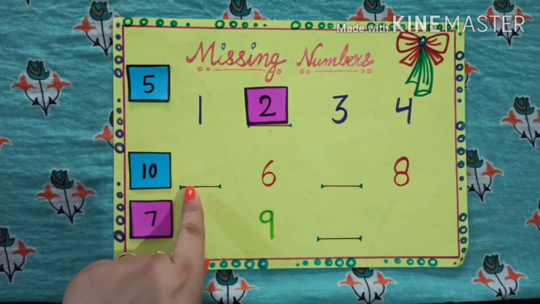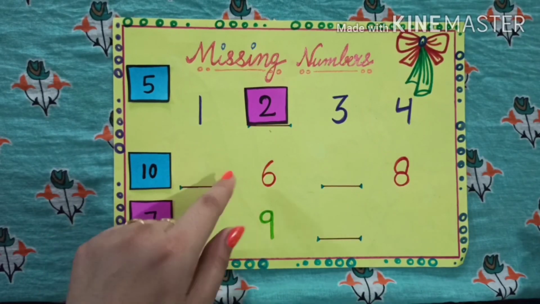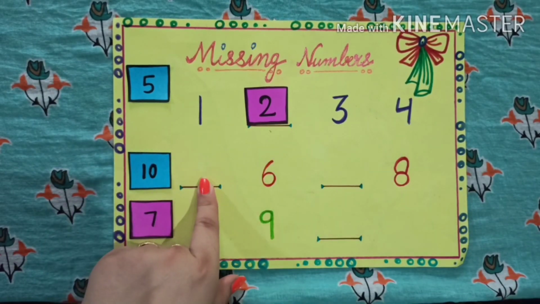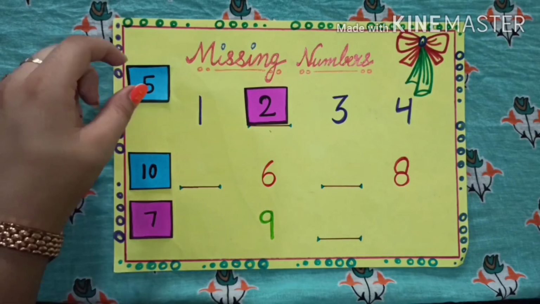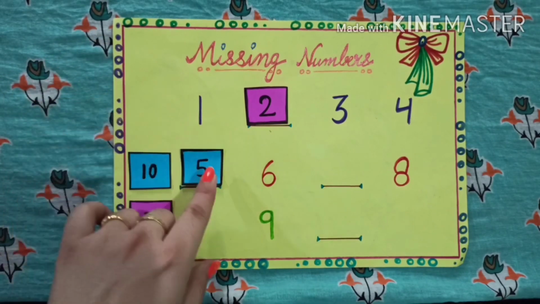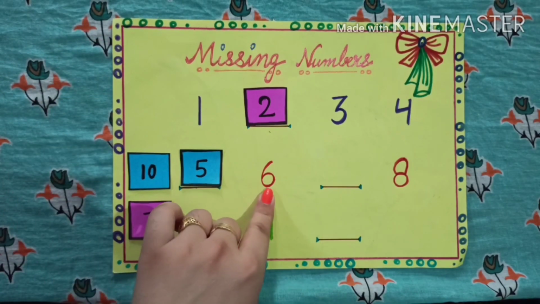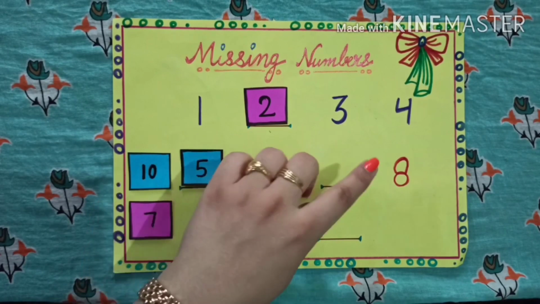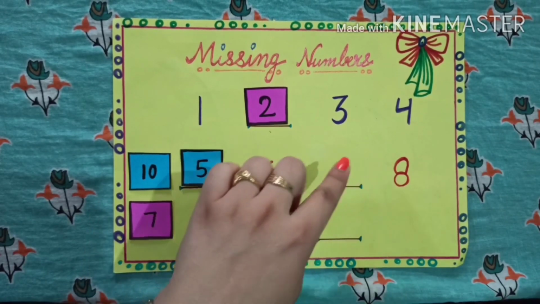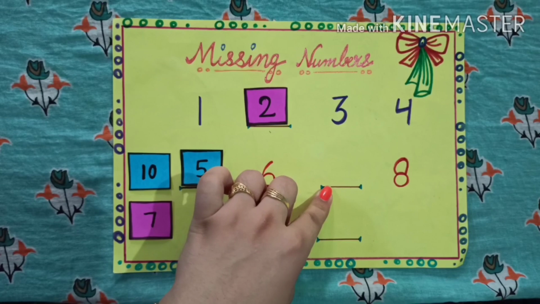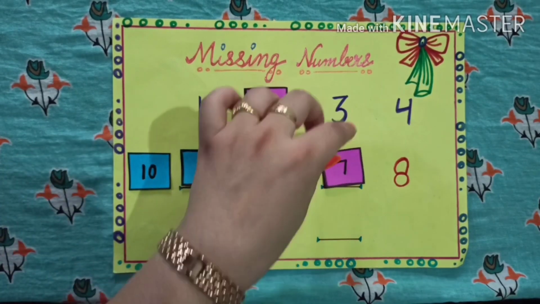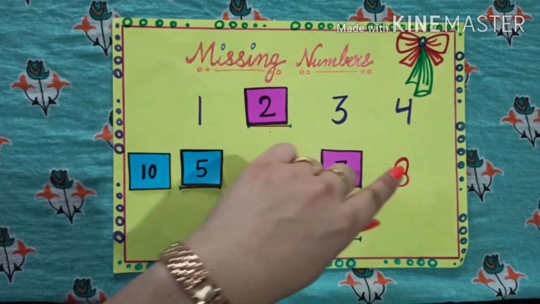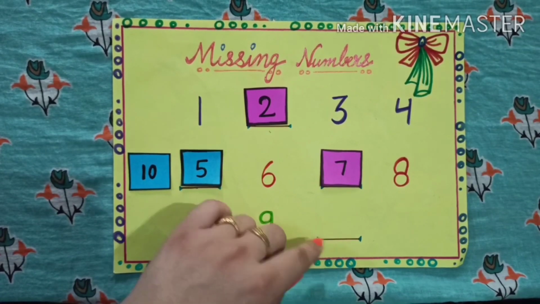Again. Is there any number? No. What comes after 4? 5? Yes. Very good. Now 6. Again no number. Then 8. What comes before 8? Very good. 7. 7, 8, 9. Again there is no number.